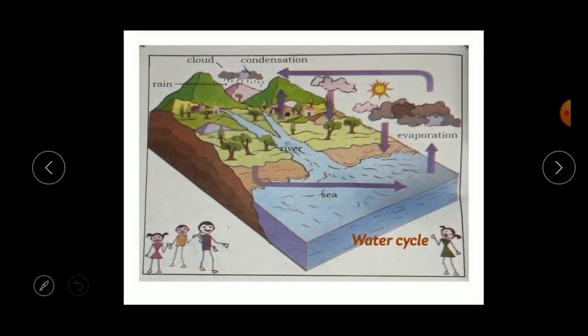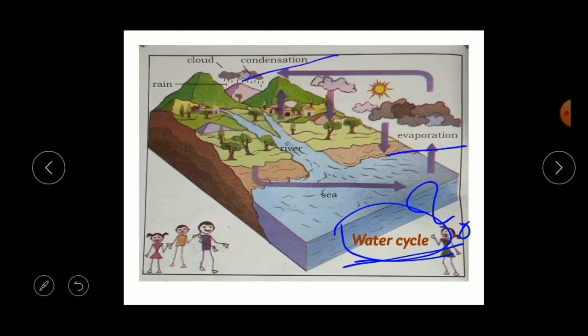So children, what's that picture you are looking at? Yes, this is the picture of the water cycle. So the question may come into our mind: what is the meaning of this water cycle, right? Before studying the water cycle, let us know two new terms which come in a water cycle, that is evaporation and condensation. So the first one is